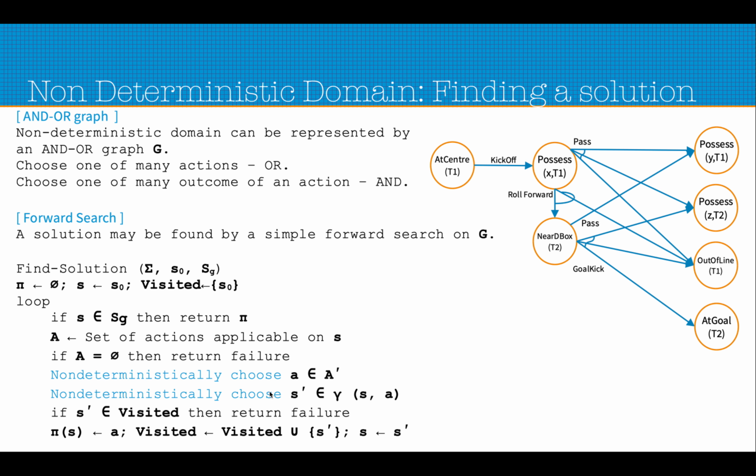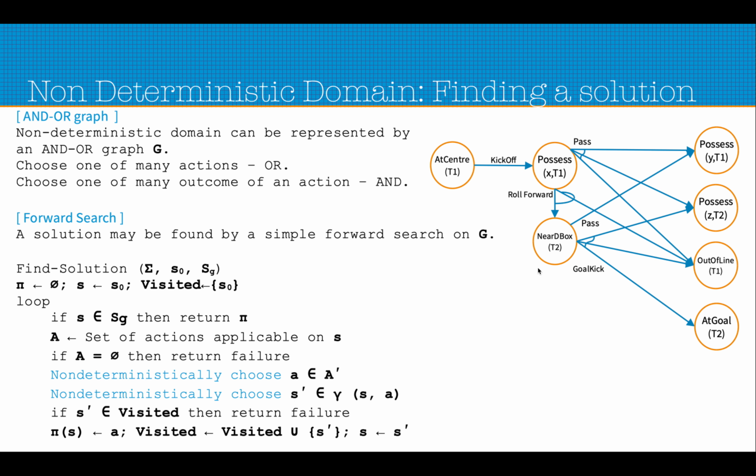So this is another non-deterministic choice. Even if we choose one of the actions, because it is a non-deterministic domain, we can land up in one of many possible next states. So we again choose non-deterministically one of these states.